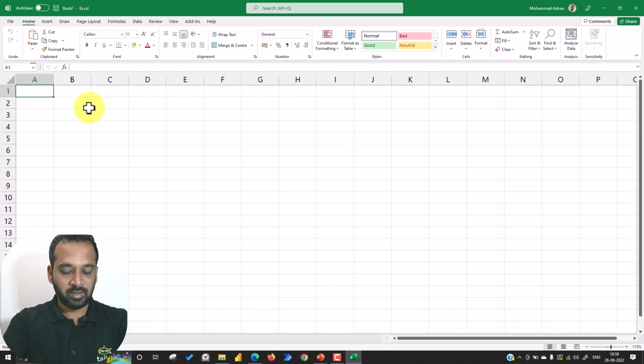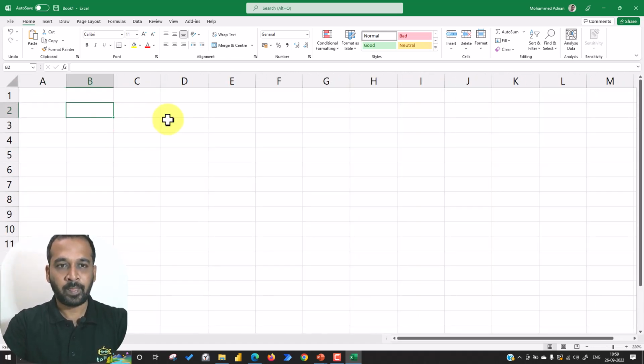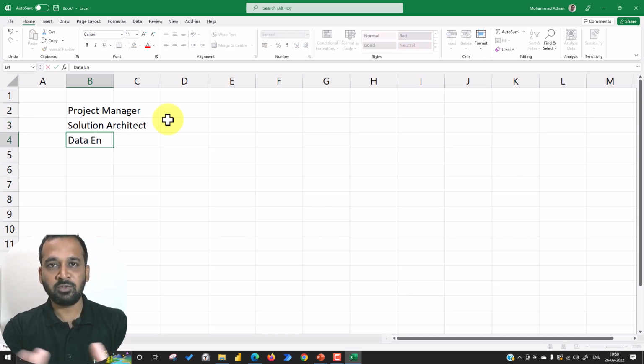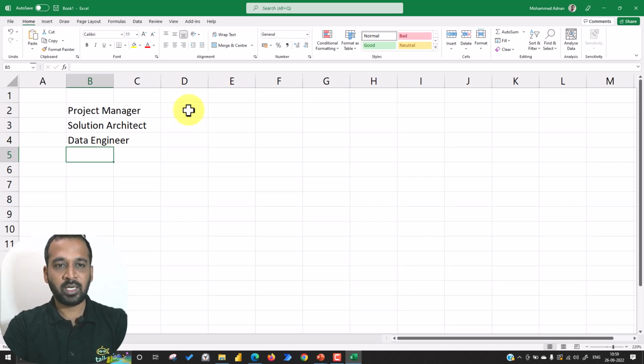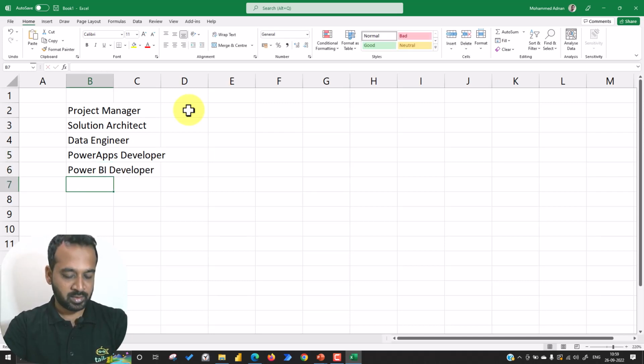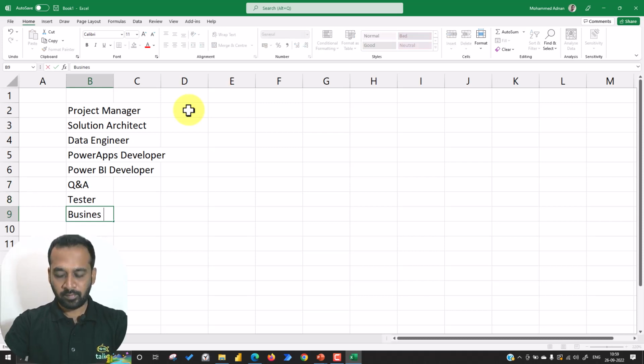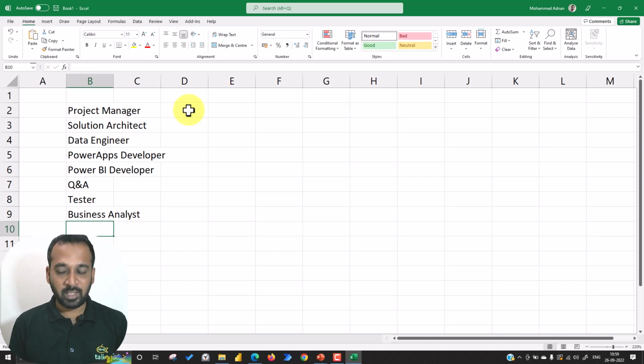First of all, we need the project manager, and then we also need a solution architect and a data engineer to do the transformation and the SQL jobs, and a Power Apps developer, and also a Power BI developer, and the quality assurance department head, and the software tester, and the business analyst. So these are the people we need during our development, and now we need to arrive at a figure of how much time they need to be involved in this project and what the cost is for them.